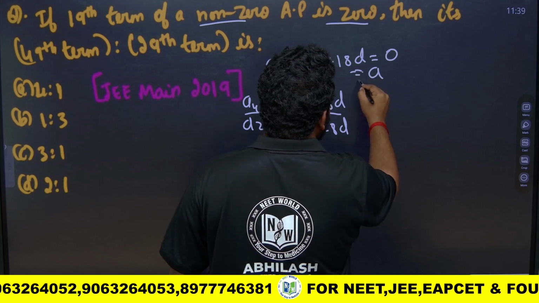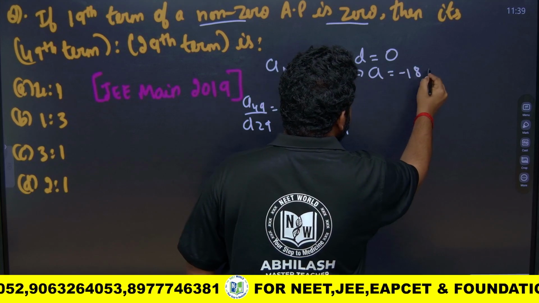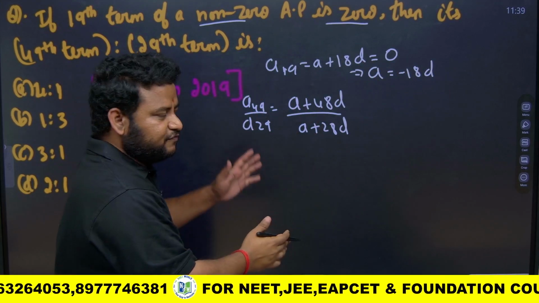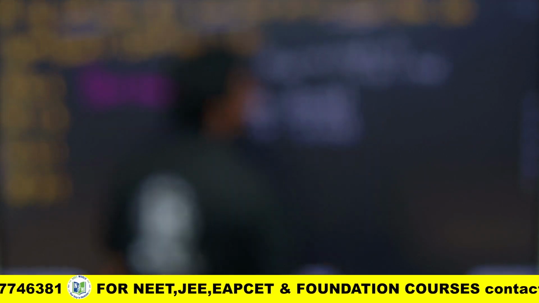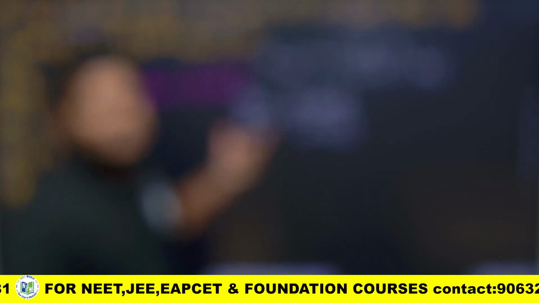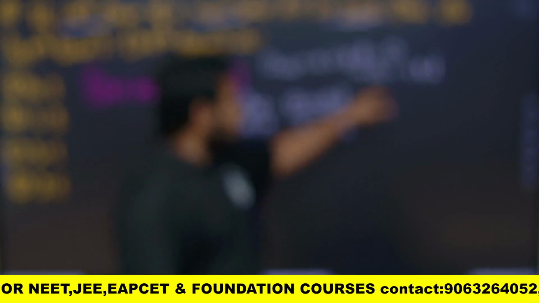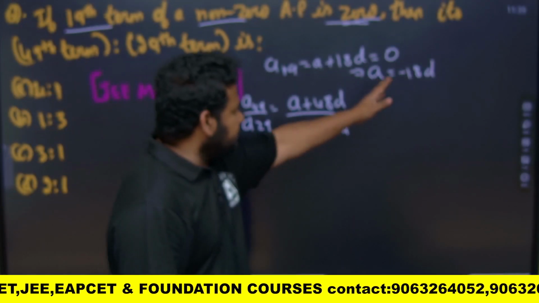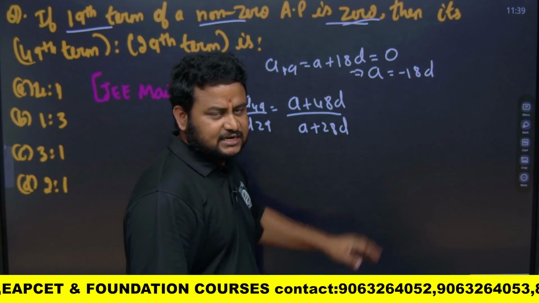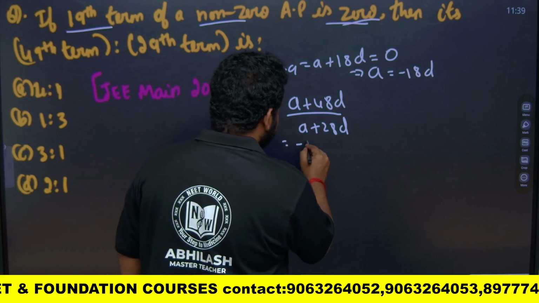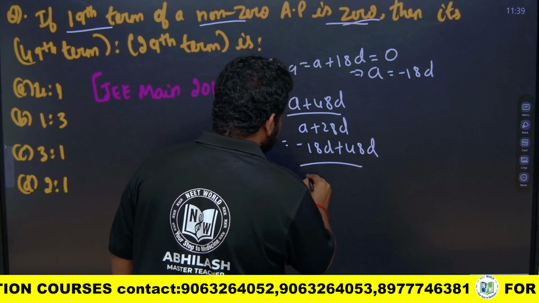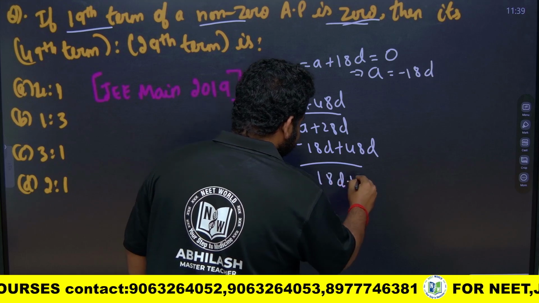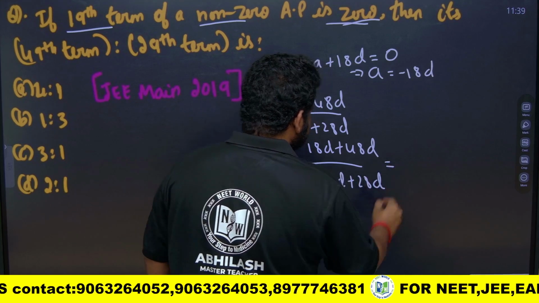So this becomes a is equal to minus 18d, because they themselves have given that the 19th term of the non-zero AP is 0. They have given it as equal to 0, so I should equate it to 0. So a is equal to minus 18d. Wherever a is there, if I put minus 18d, let us see what I will get. So this will become minus 18d plus 48d over minus 18d plus 28d. So what will I get here?